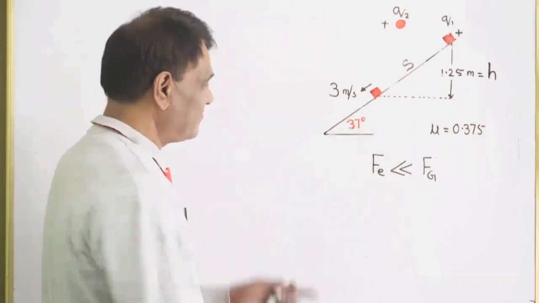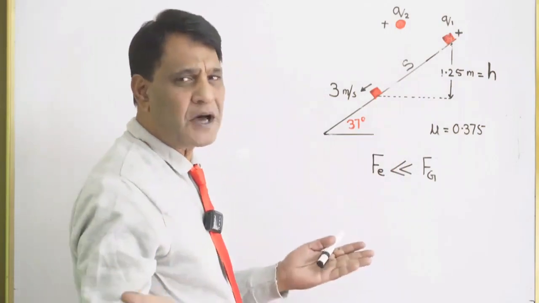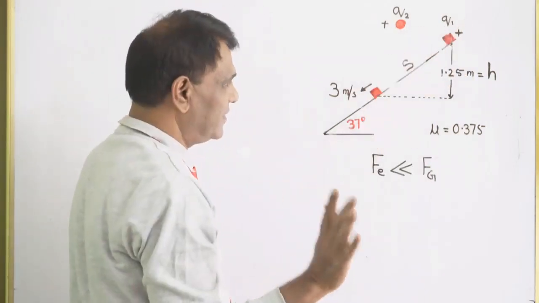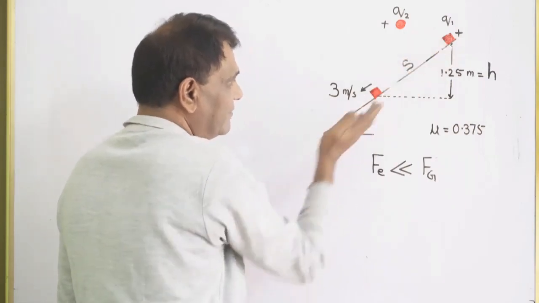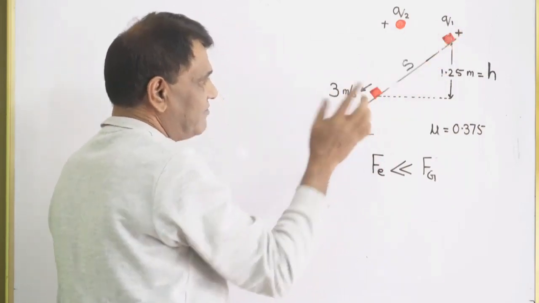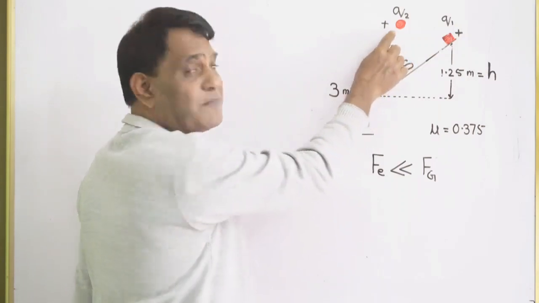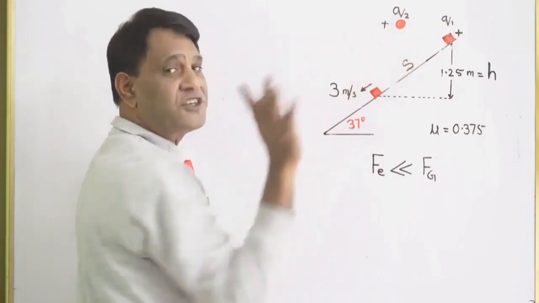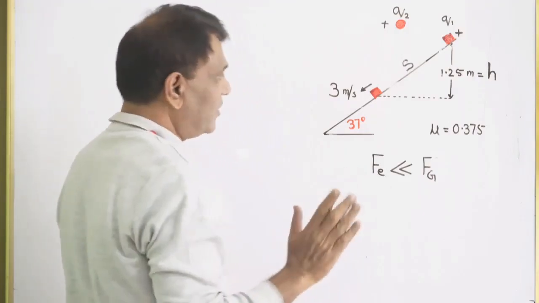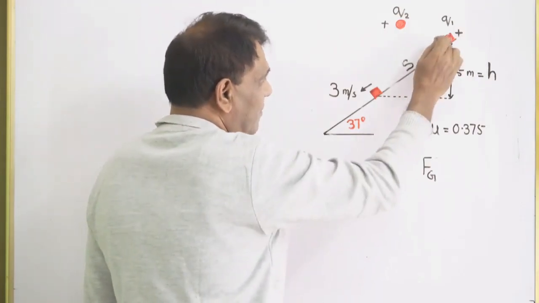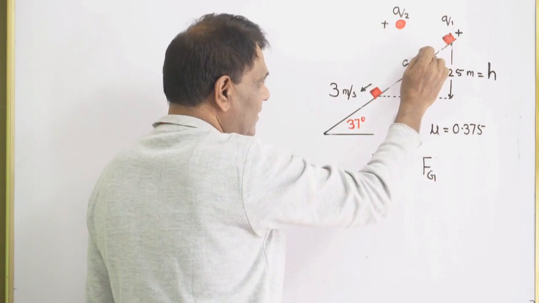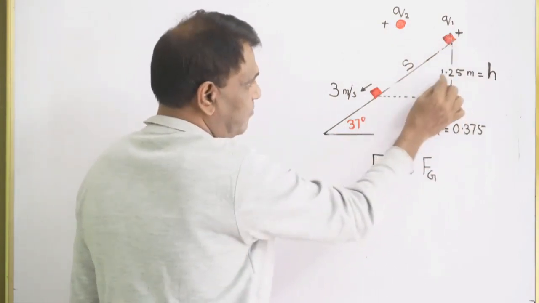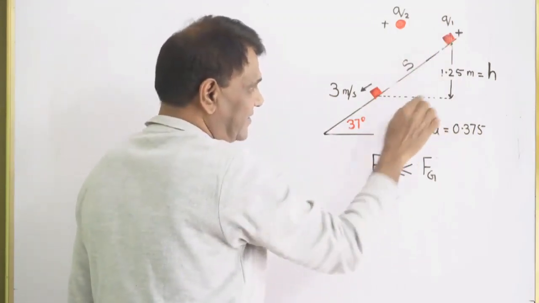Smart problem, just see. एक मास दिया हुआ, अननोन मास, carrying a charge Q1, positive charge, इंक्लाइन प्लेन पे रखा हुआ है at an angle 37 degree. There is another point charge in space whose magnitude is Q2, positive charge. Now what is given in the question, this mass slides slowly. The drop in height is h, 1.25 meter given, drop in height.